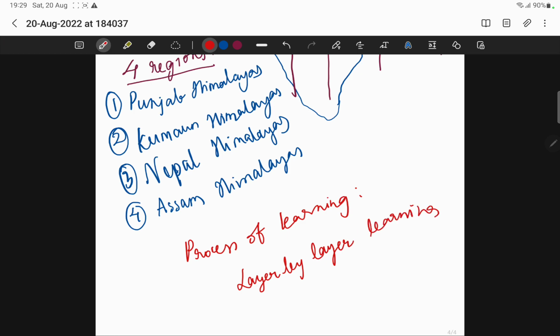So what is this layer by layer learning? Learning single concepts, small concepts, interlinking them, learning the complete concept. That is what is called layer by layer learning. I am using this process to teach you. If you observe any class of mine, I have been teaching by this process called layer by layer learning, which is very important.